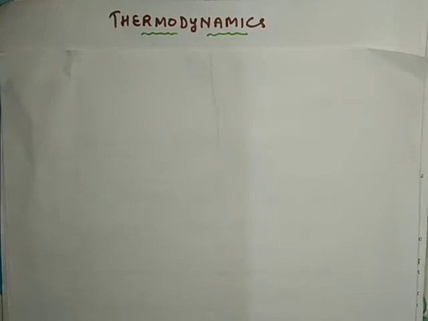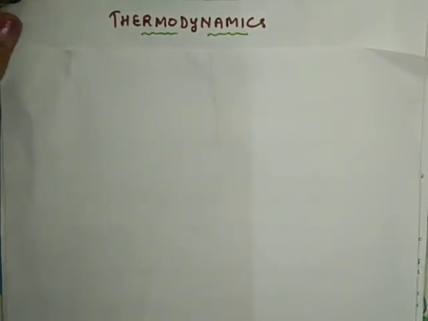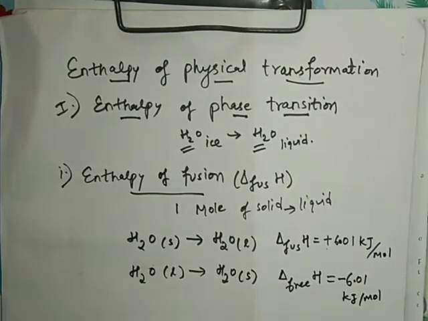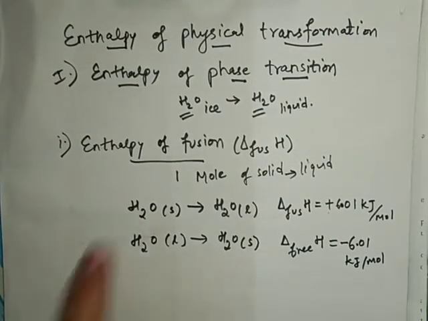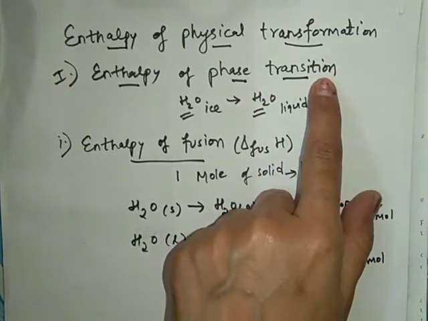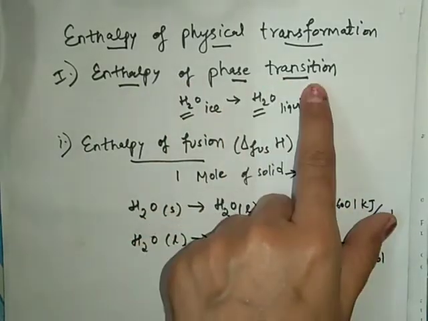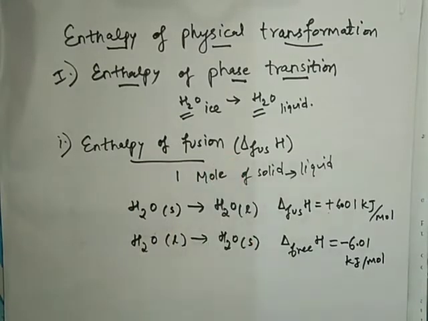We have started with the concept of enthalpy of phase transition, and under that we have completed the first one, that is enthalpy of fusion, where solid ice gets converted into liquid water by absorbing 6.01 kilojoules of heat, if you remember. This is what we saw last time: if there is a change of one phase to another by absorption or release of heat, then it is called enthalpy of phase transition, which is of the following types, and we have completed the first one, that is enthalpy of fusion.